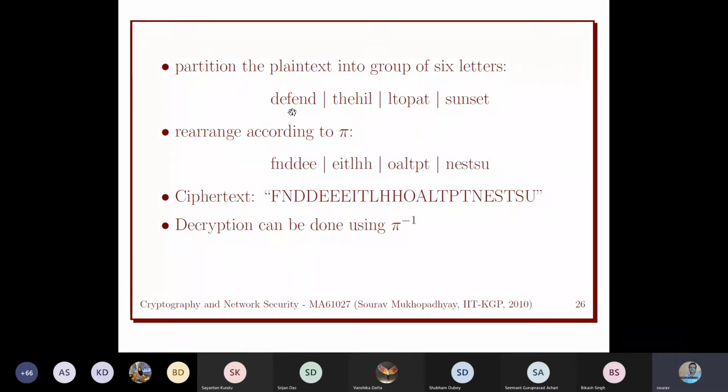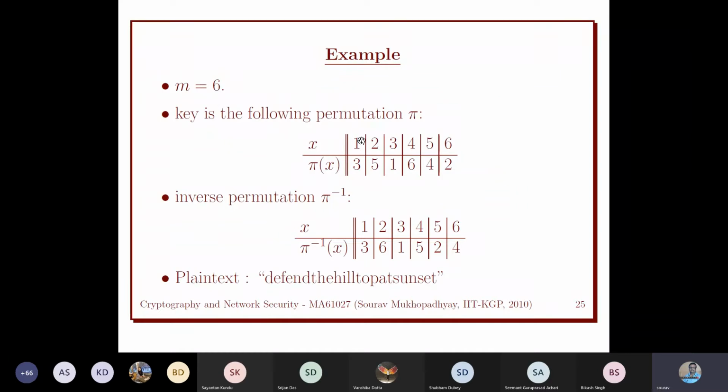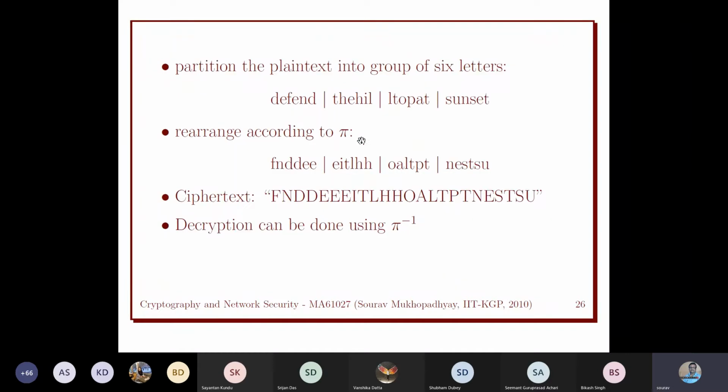Now we are going to shuffle these bits using this permutation. So if you see this permutation, x1 is going to x3 and x2 is going to x5. That means this will come to x3 here, and this will come to x5 here, like this. So we just shuffle the bits on this plain text x1, x2, up to xm.